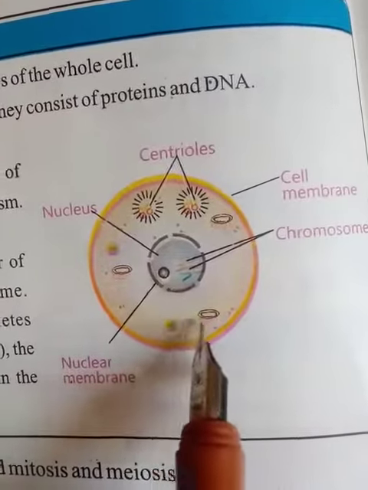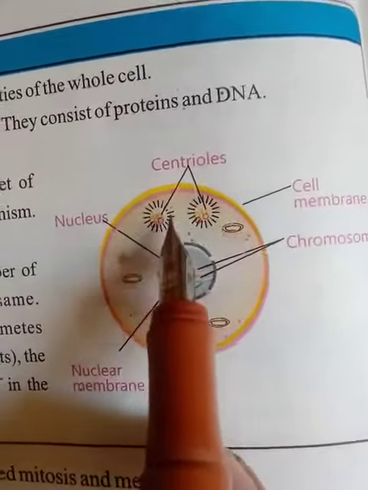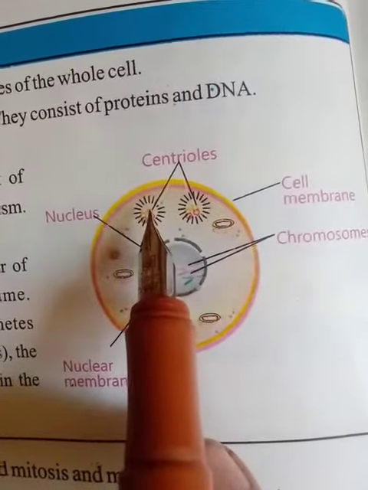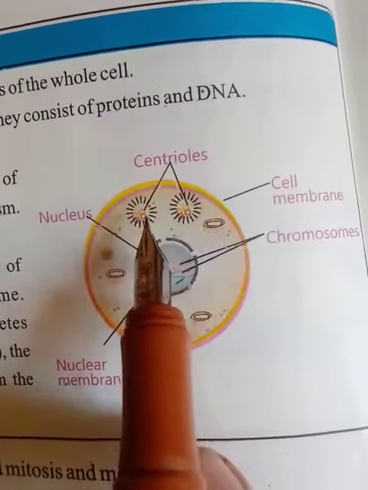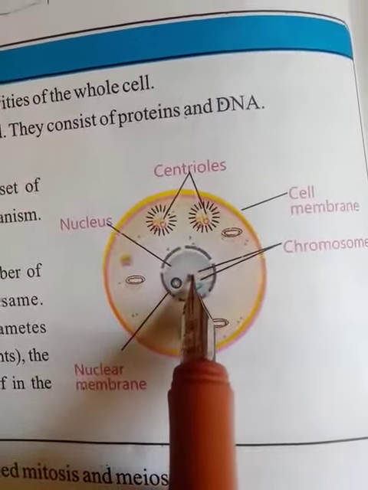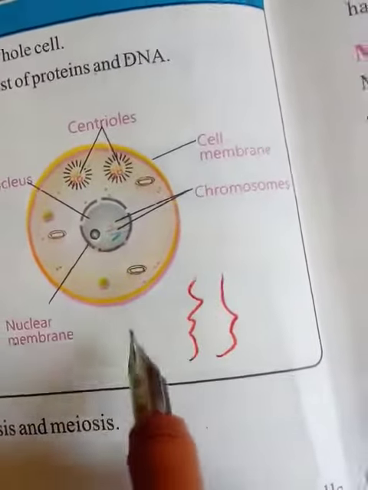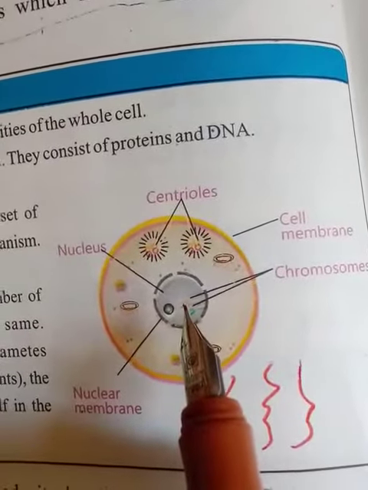These are the bodies, the centrioles. These centrioles form the spindle, and this spindle is the mitosis apparatus. This is the cell membrane. These are the chromosomes. Chromosomes are thread-like structures present in the nucleus.